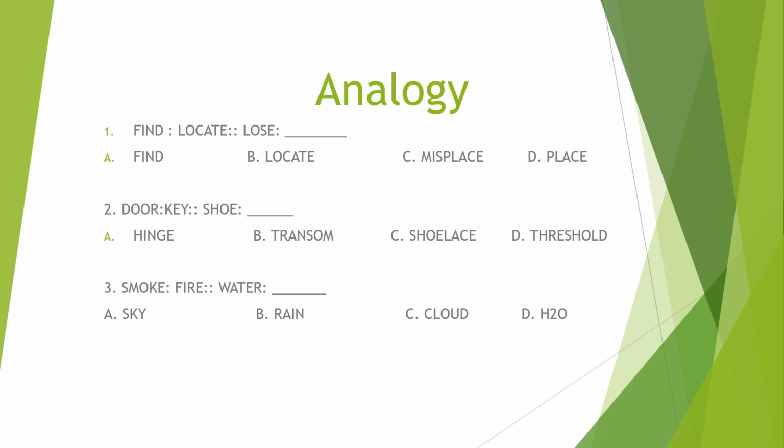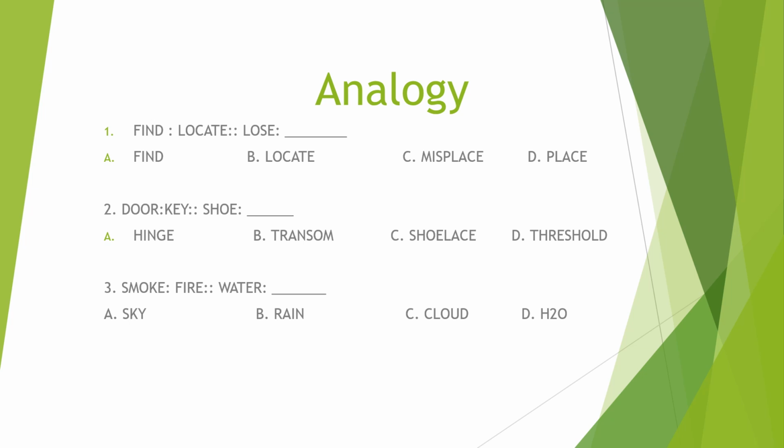Okay, let's try to answer the following. Number 1, find is to locate, as lose is to. That's your answer. All right, letter C, misplace. Number 2, door is to key, as shoe is to.